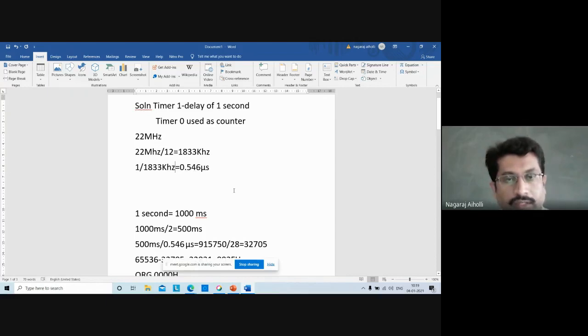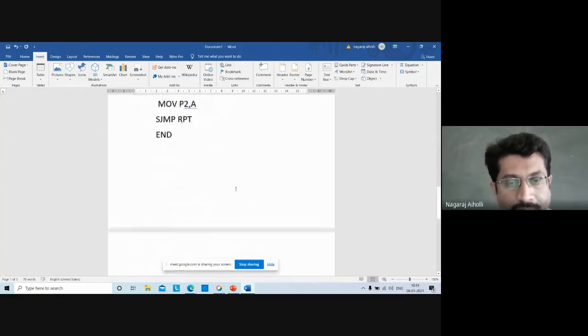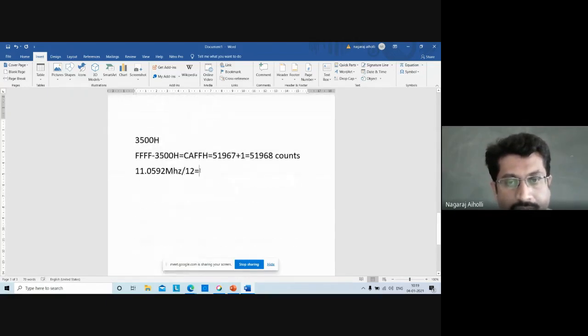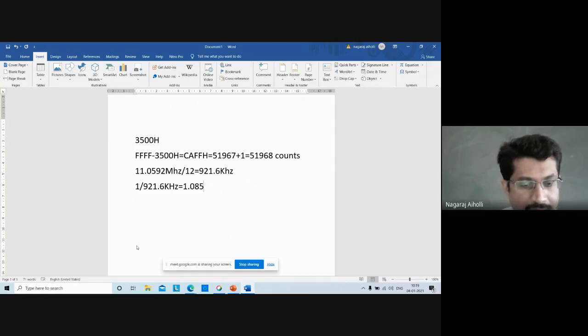So here it is 921.6 kilohertz. 1 divided by 921.6 kilohertz comes out to 1.085 microsecond.